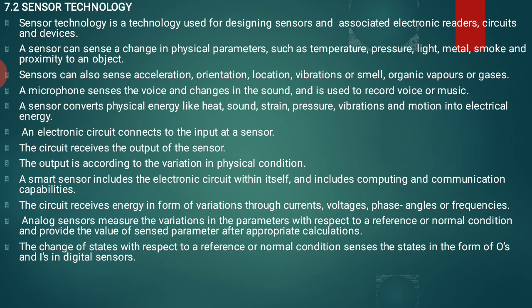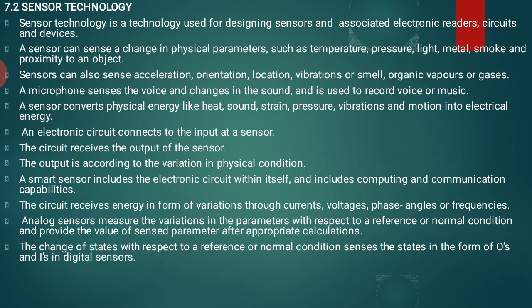The circuit receives energy in the form of variation through currents, voltages, phase angles, or frequency. So this sensor technology is using electronic circuits, and the energy received is based on the currents, voltages, phase angles, or frequencies.